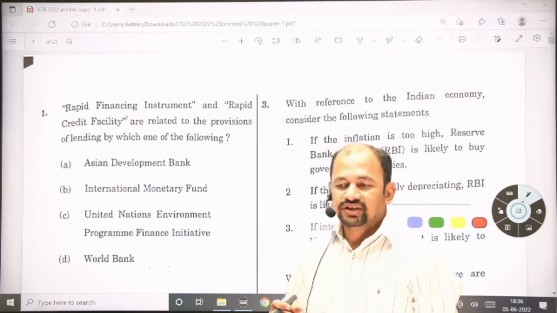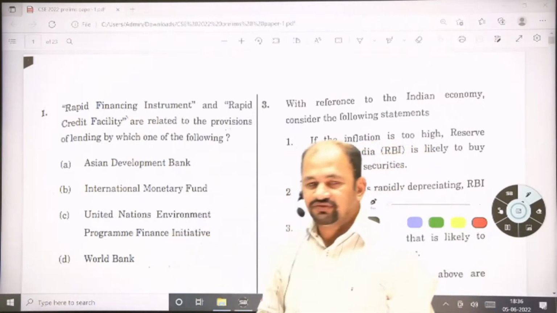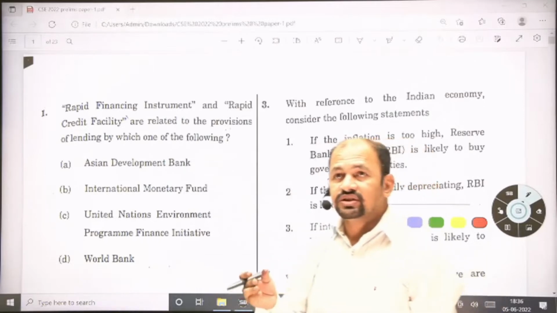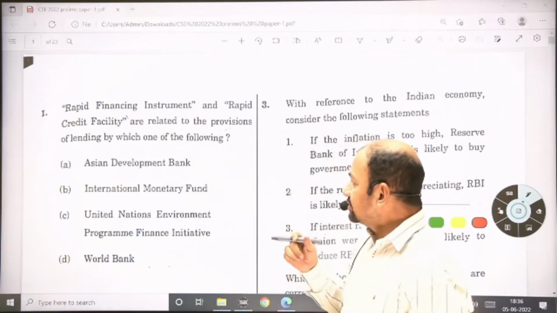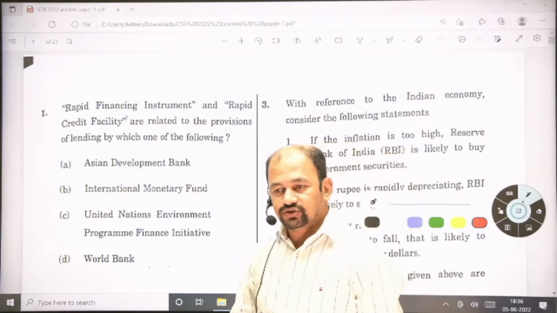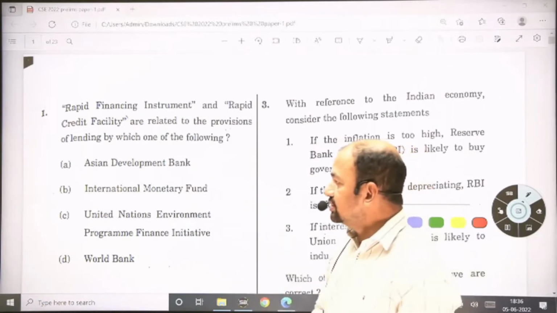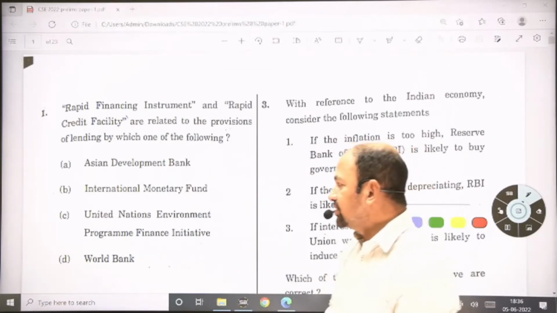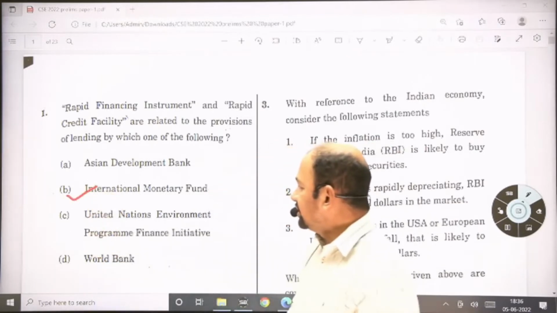You can see that recently Sri Lanka is facing this crisis. Before this, Ukraine. The IMF helped out Ukraine through this Rapid Financing Instrument. That's why this was in the news, and UPSC directly came up with this question. This is a very easy question, so the answer will be IMF, International Monetary Fund.